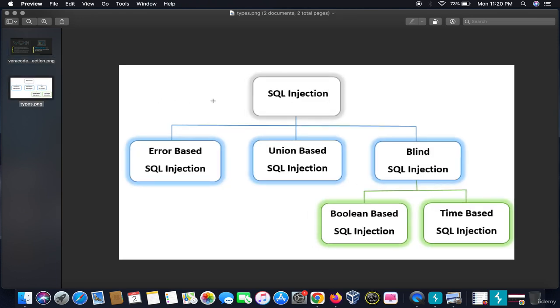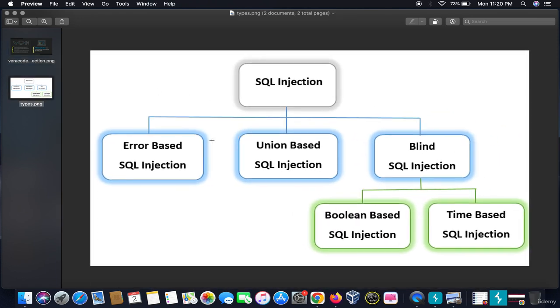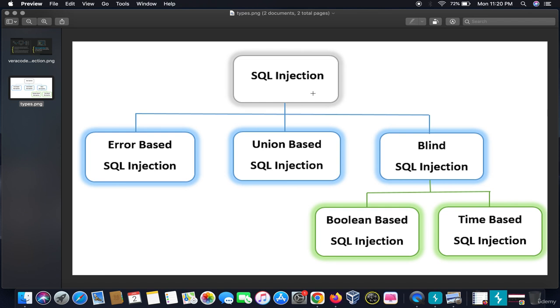So these are the types of SQL injection attacks. First one is error-based SQL injection, where we get information about the SQL database from an error in the website. Then there's union-based, then blind SQL injection, where we don't know what exactly is happening on the back end as there is no error. Blind SQL injection is further divided into two categories, which are boolean-based and time-based. We will see the practicals of all these types of SQL injection attacks in the further lectures.